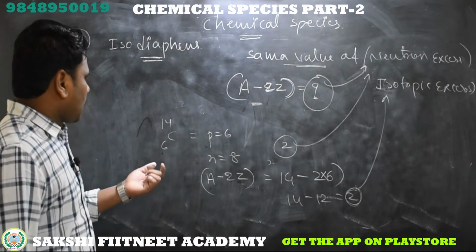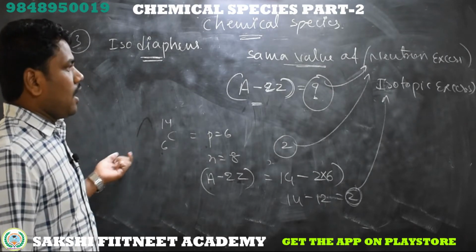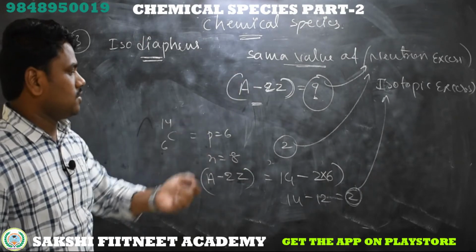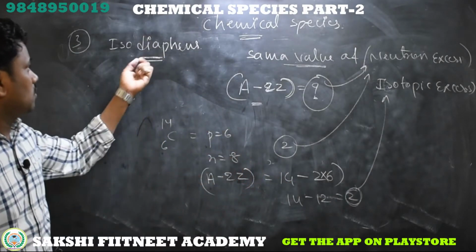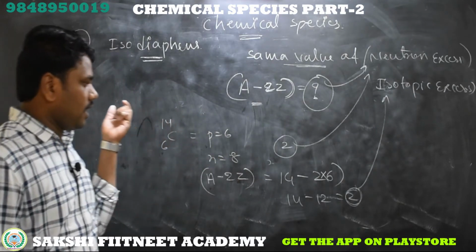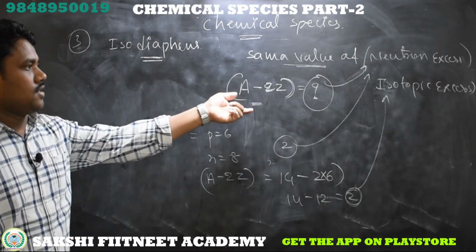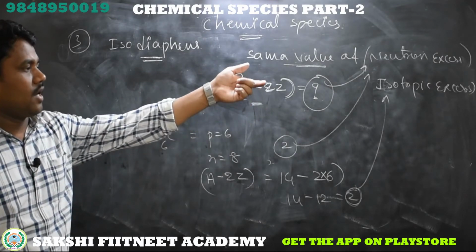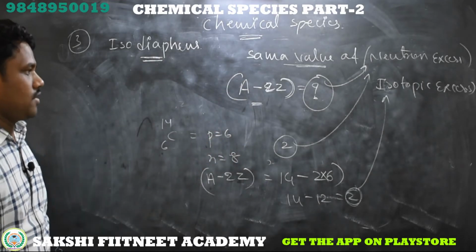If there is another element whose neutron excess value is also the same, if it is 2, then those two elements belong to isodiaphers. If it is 1, for example x, y, z, these three elements having neutron excess value 1, those three elements become isodiaphers.